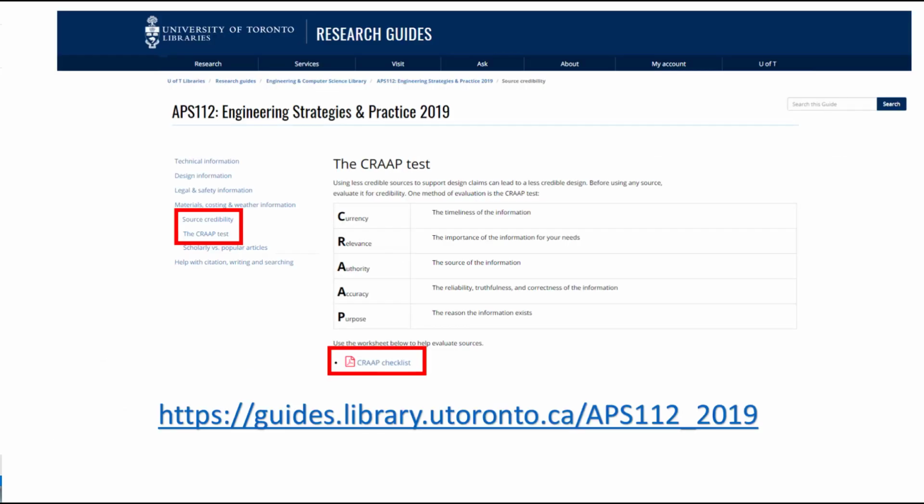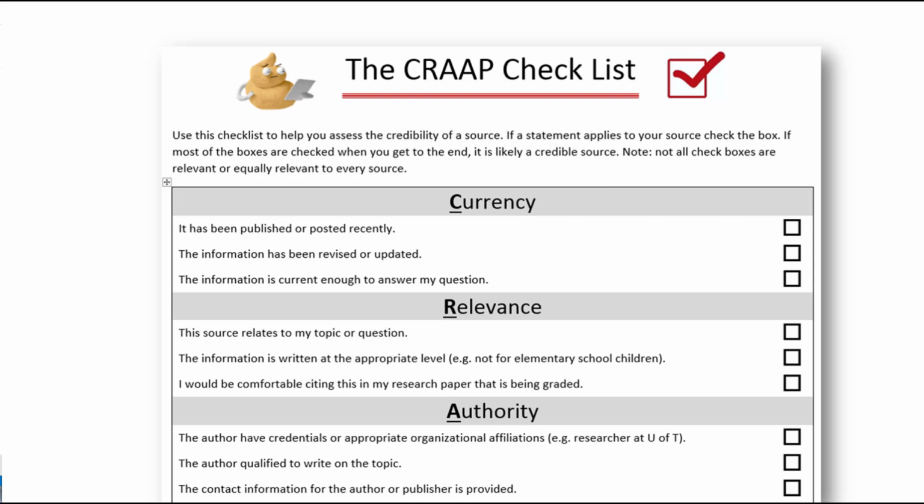On the APS 112 Research Guide, under Source Credibility, you can download a PDF checklist that will help you evaluate all the resources you use for your assignment.